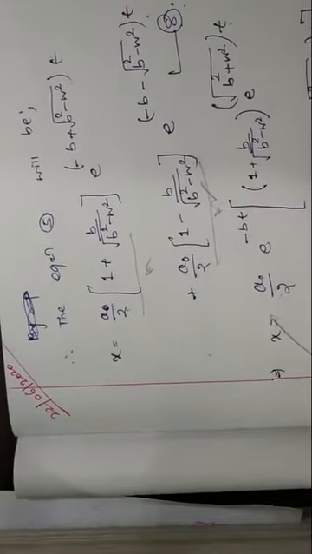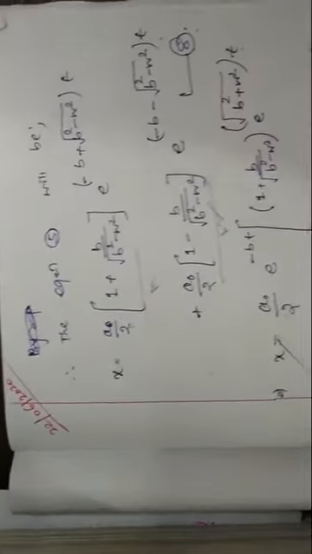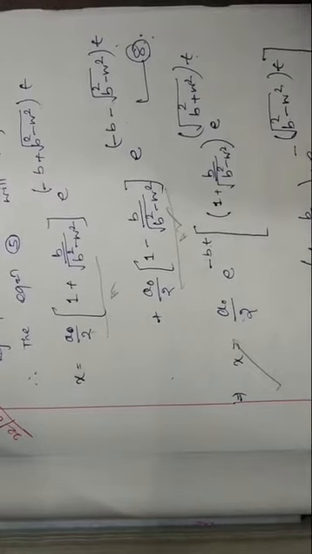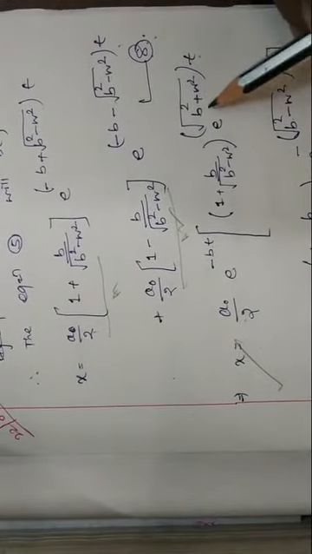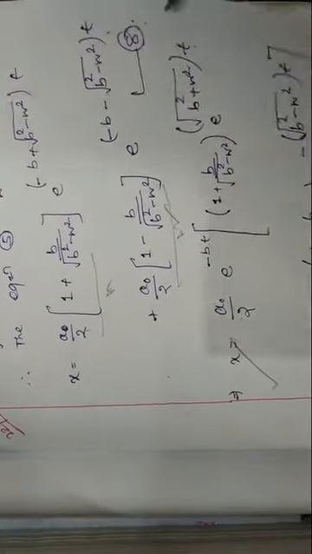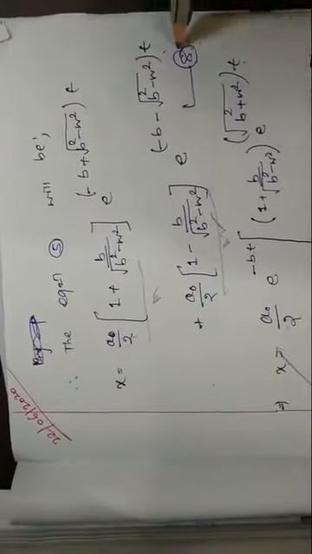You can follow equation number 8, or equation number 9, whatever, no problem. As this is the square root of b square minus omega square, in equation number 8 the exponent is negative.